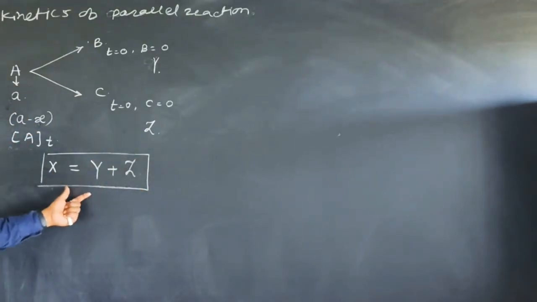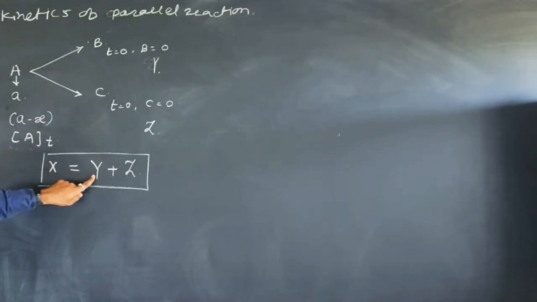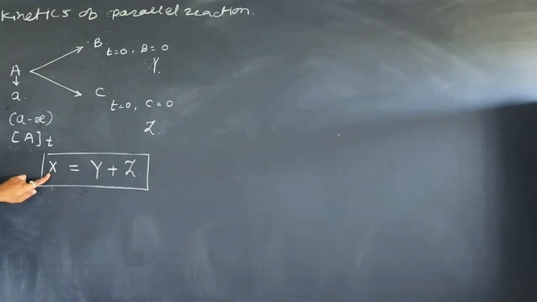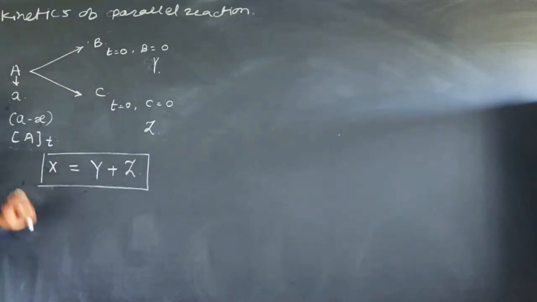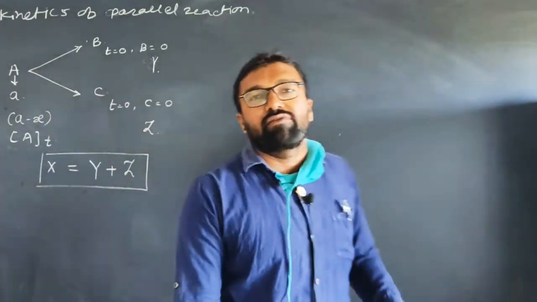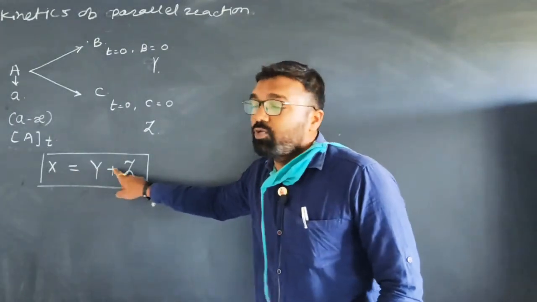This is one of the most important points you should memorize in the parallel reaction. Since two different products are formed at the same time, we don't know which is the major or minor product, but remember that x is equal to y plus z.